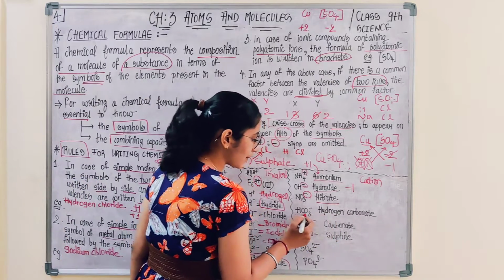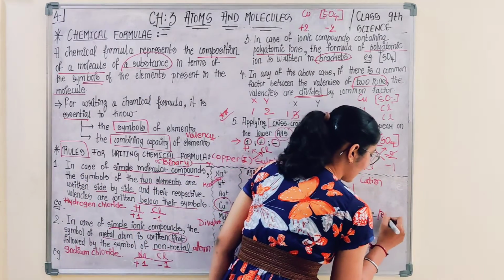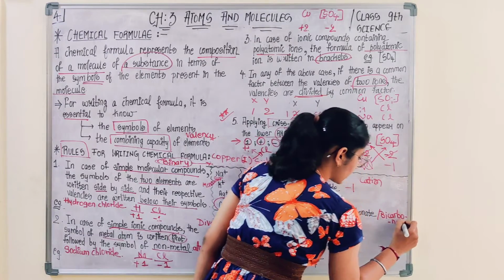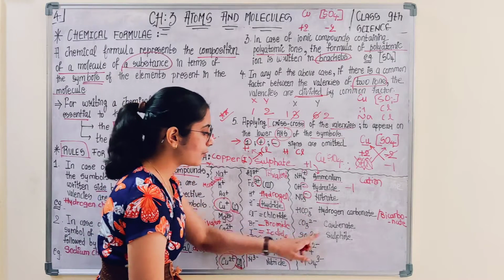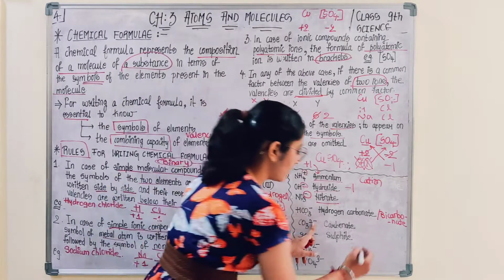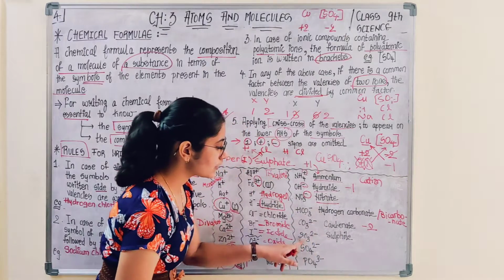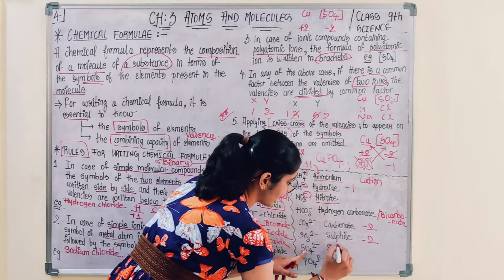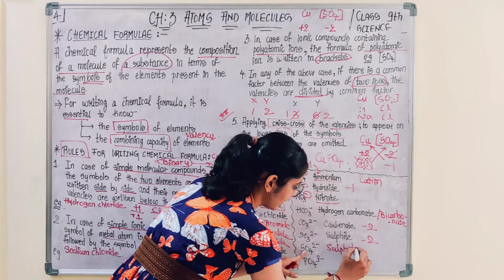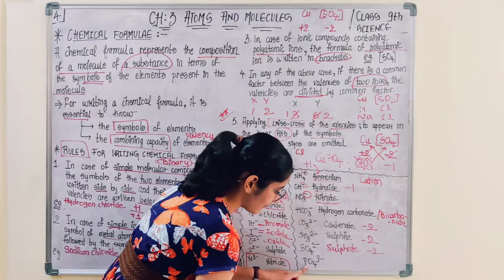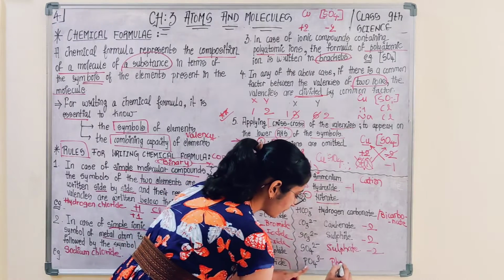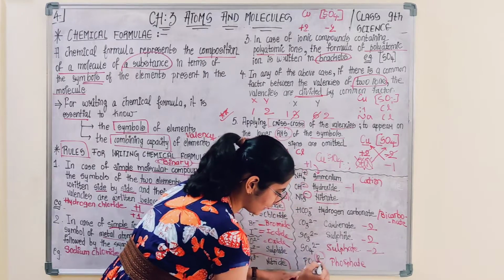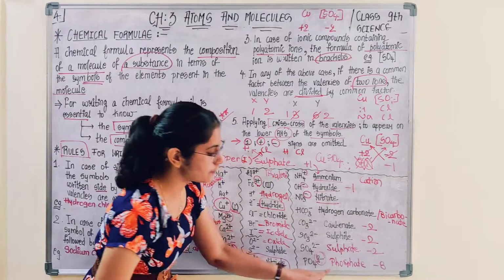Similarly, hydrogen carbonate, also known as bicarbonate. This is also having -1 valency. Carbonate, -2 valency. SO3 2-, sulfite, having -2 valency. This is known as sulfate, SO4 2-. This is also having -2 valency. This is known as phosphate, PO4 3-, so -3 is the valency of phosphate.